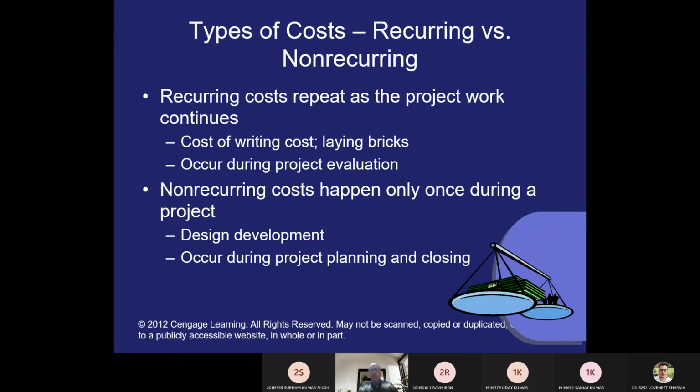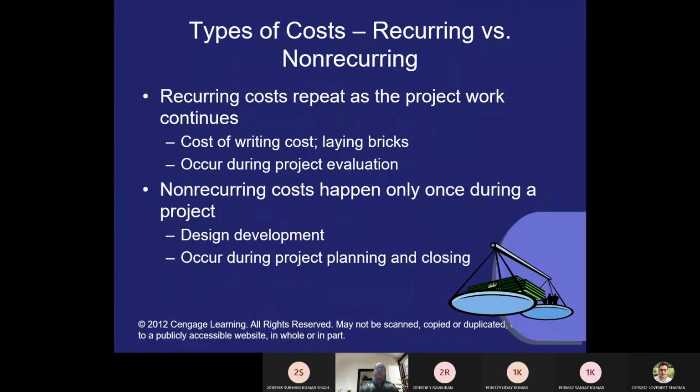And then we have the recurring and non-recurring cost. Recurring cost is repeated as the project continues. Some costs are recurring in nature and some are non-recurring. A non-recurring cost happens only once during the project. Time and again the thing is happening, cost is coming, then it is a recurring cost.